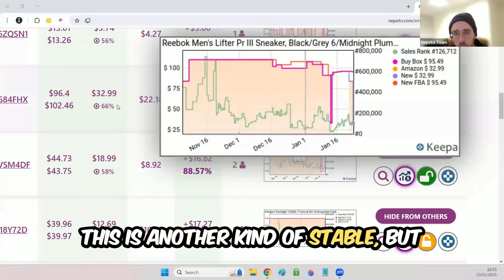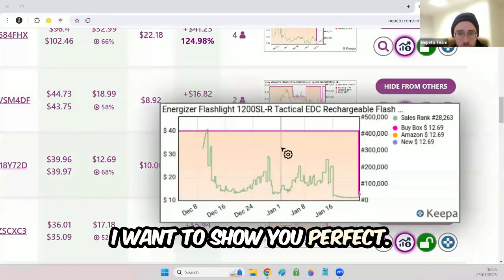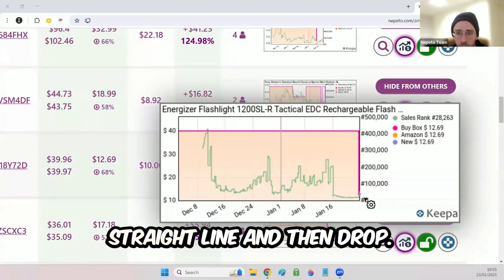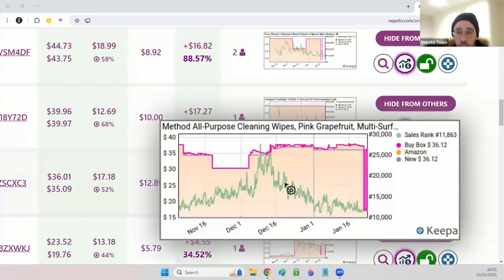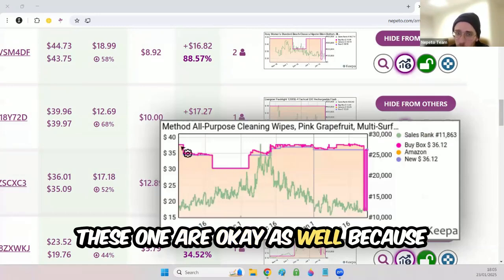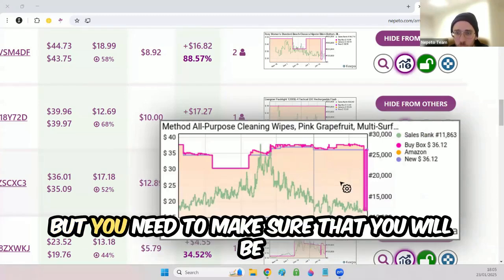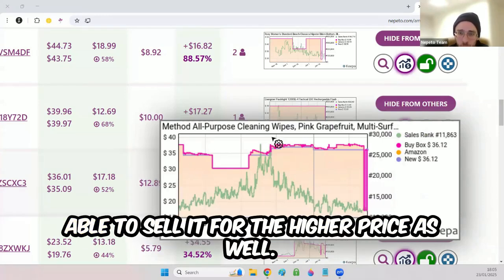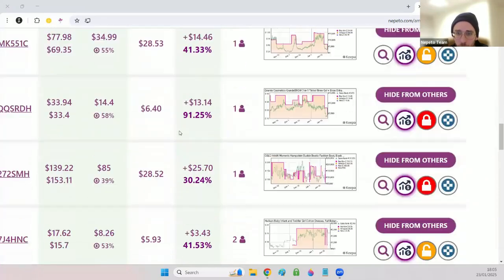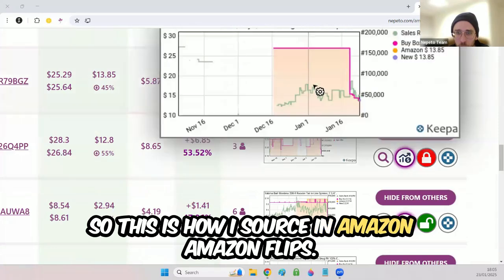This is another kind of stable, but I want to show you perfect. This is another example of perfect. Straight line and then drop. These ones are okay as well because it didn't drop to the same price as I'm buying it, but you need to make sure that you will be able to sell it for the higher price as well. So this is how I source in the Amazon to Amazon flips.